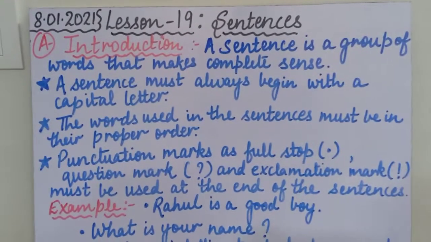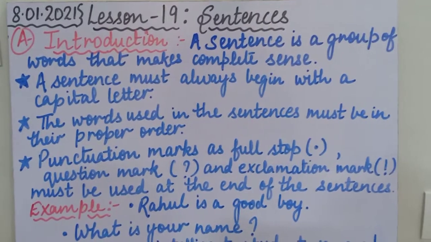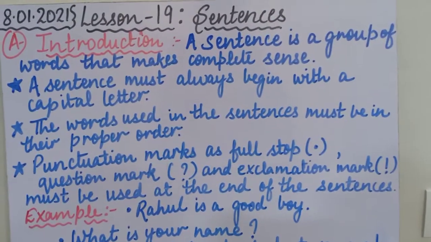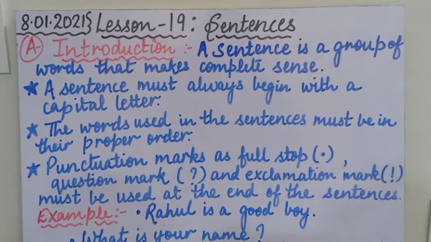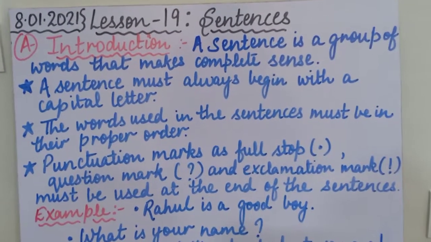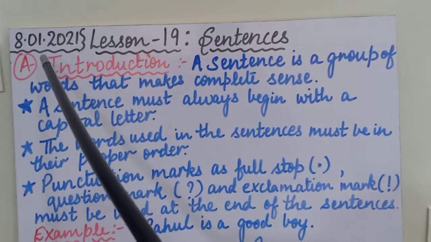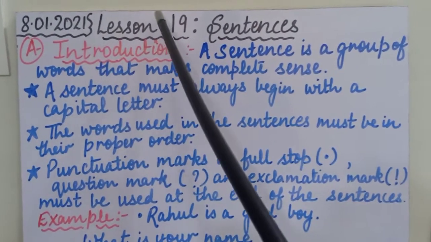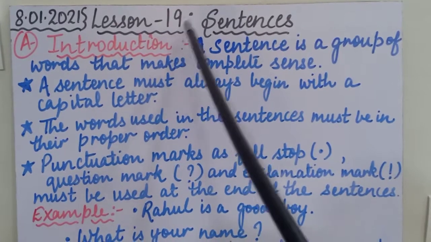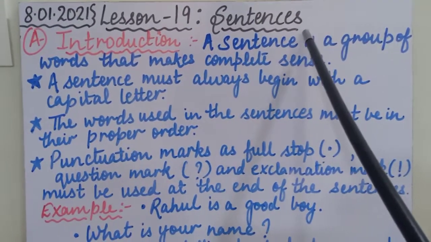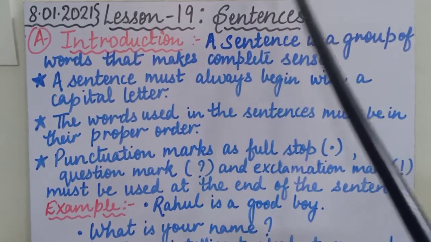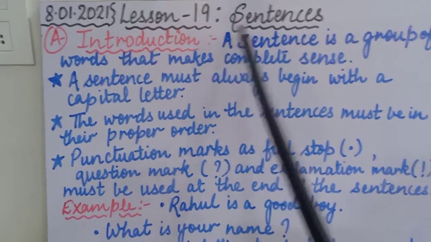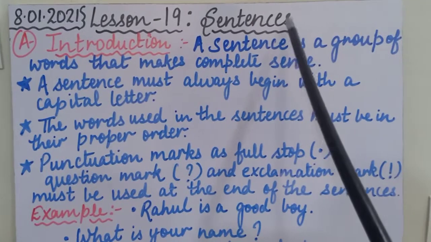Now as you all know that when we start a new chapter in the notebook, we start from a new page. So make sure that you take out a new page in your English language notebook, and you will write down today's date, that is 8/1/2021. Then you will give the heading lesson number 19, sentences. Make sure that you give the heading properly with proper lesson number and with proper lesson name. Is that clear?